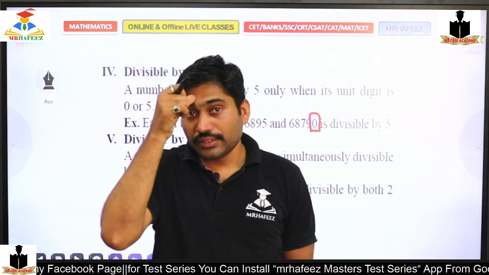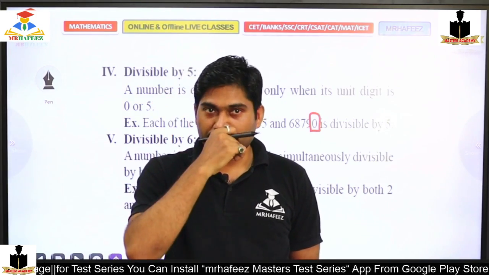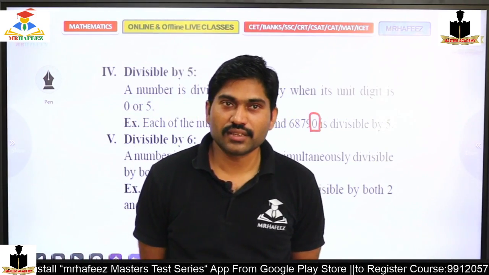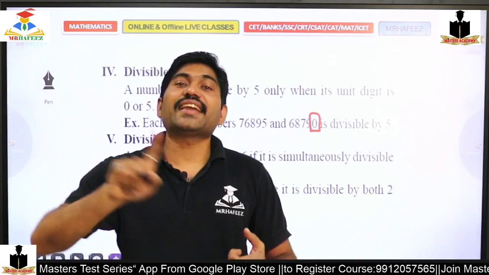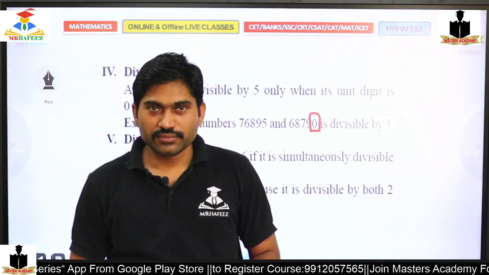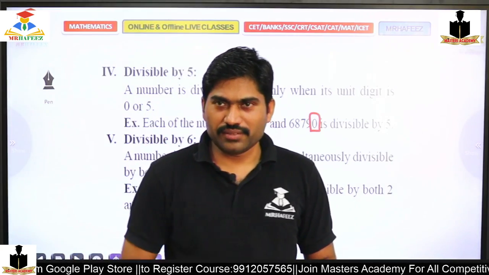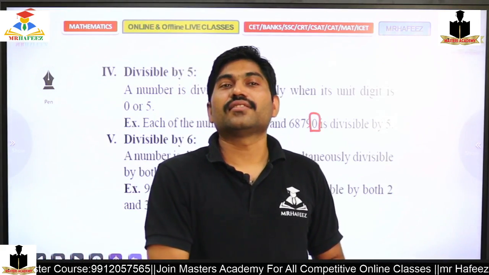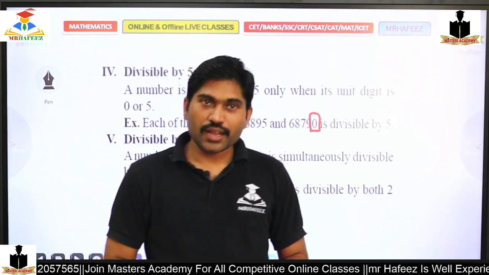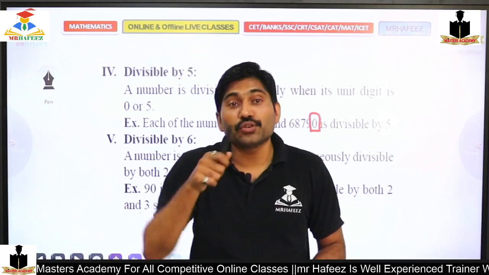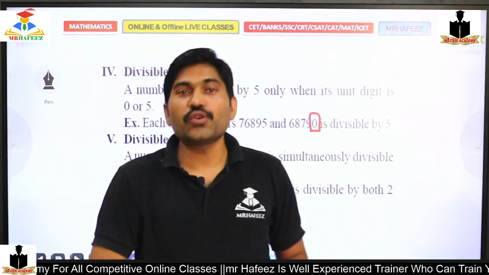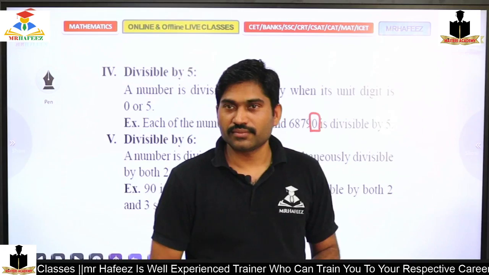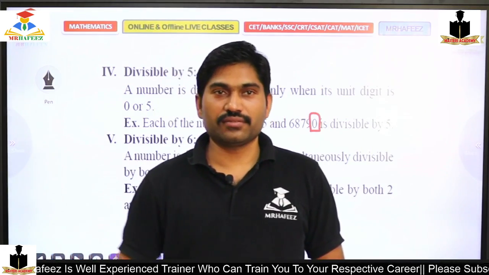Because 2 is a prime number, 3 another prime number, 5 another prime number. Yes, 3 is a prime number, so 9 is implemented by 3. 9 is not a prime number, but just because of 3, the rule is applied to 9. Because of 2, the rule is applied to 4, and to 8. Because of the same 2, the rule is applied to 16. Because of 5, the rule is applied to 25.